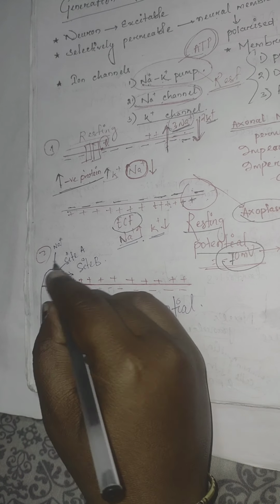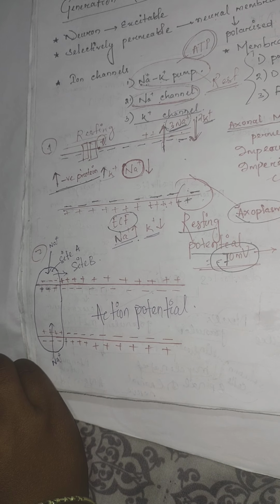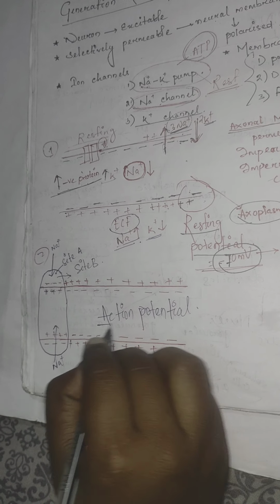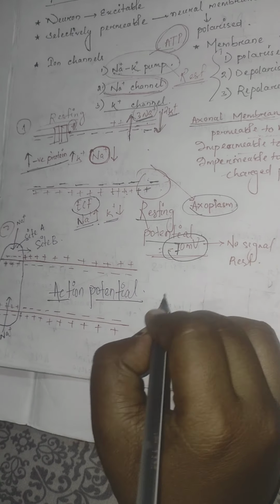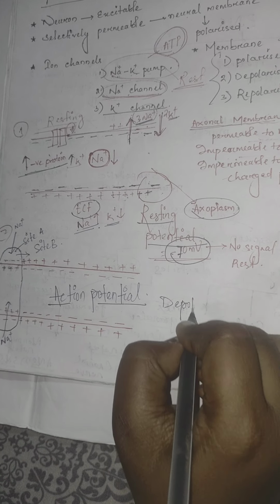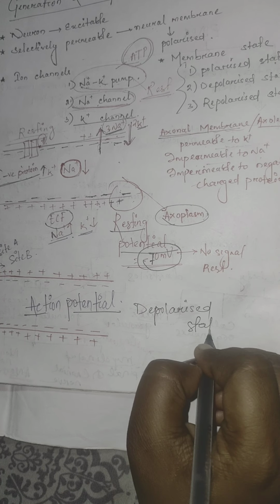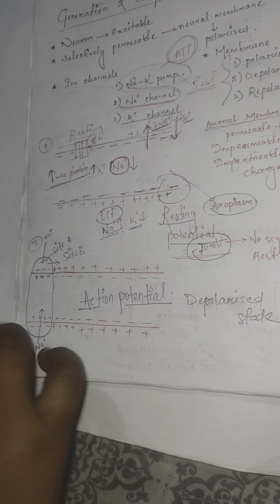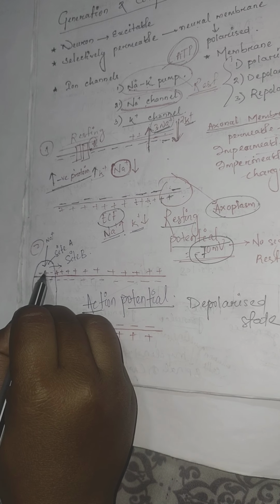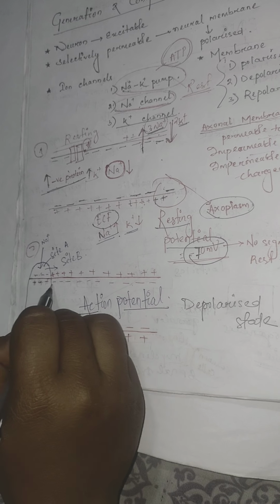So at site A there is a reversal of charge, creating a potential known as the action potential. This condition is known as the depolarized state.